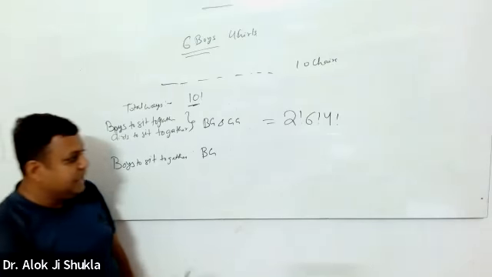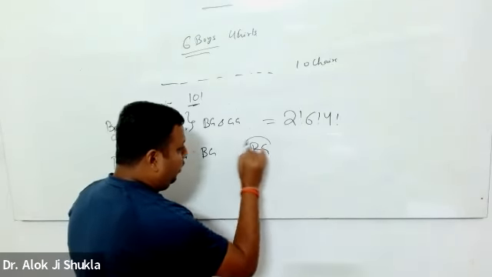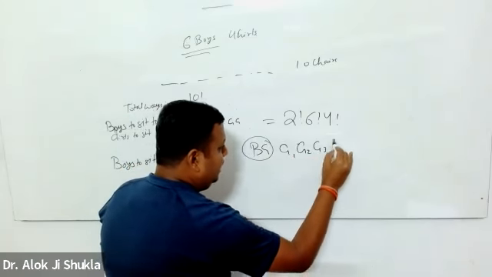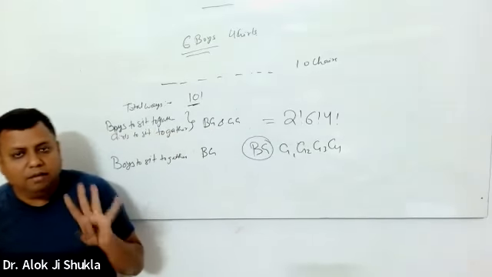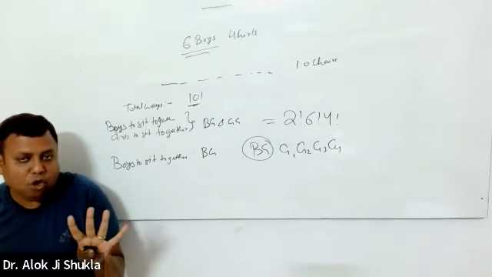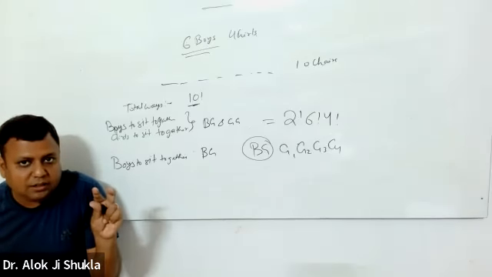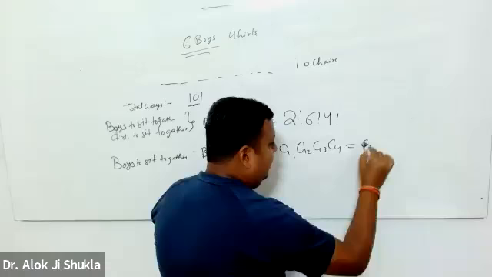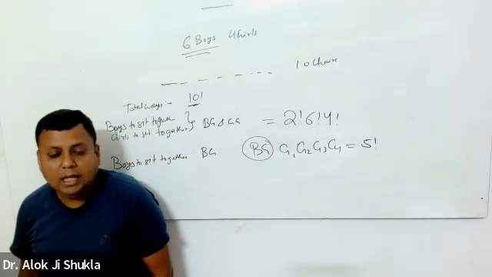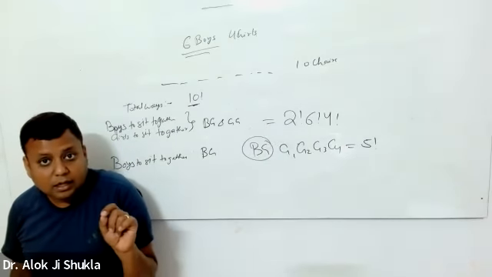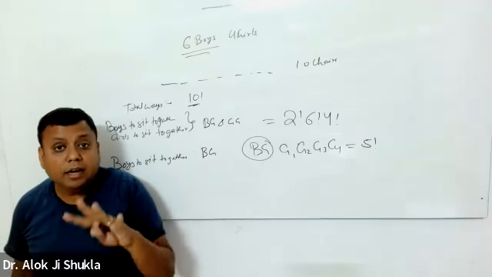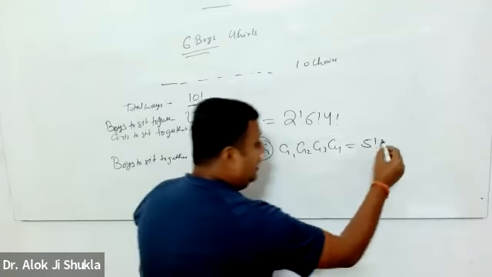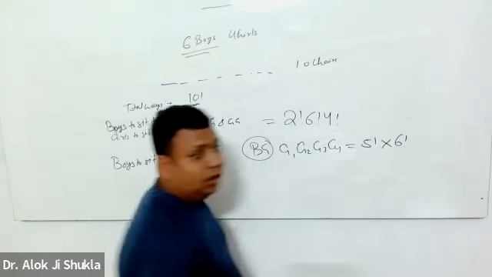So my objects are the boy group as one group, and G1, G2, G3, G4. So I have 5 objects, a group of boys and 4 girls, which can be arranged in 5 factorial ways, and then I can arrange boys among themselves, which will be done with 6 factorial.